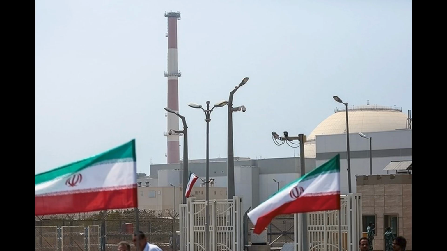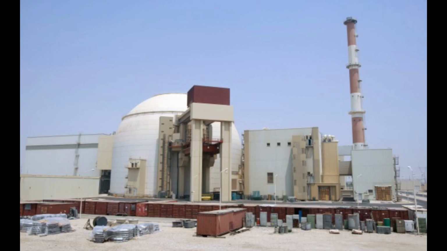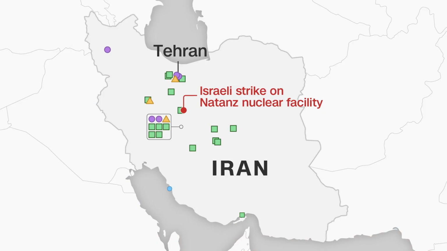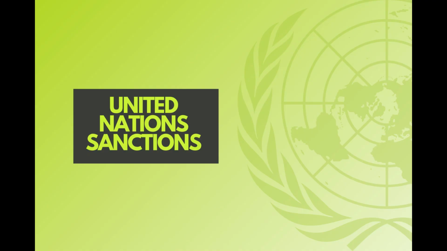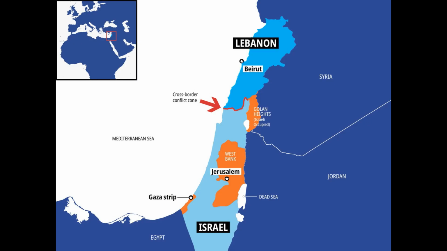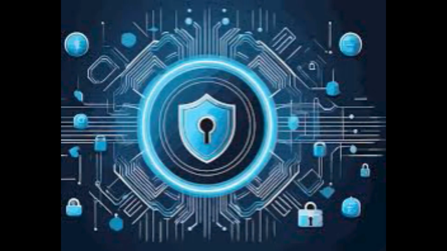In 2002, Israel revealed Iran's covert nuclear program, raising global alarms. By 2006, Iran resumed uranium enrichment, leading to UN sanctions. That year, Israel fought Hezbollah in Lebanon, accusing Iran of supplying weapons. In the 2010s, tensions escalated.